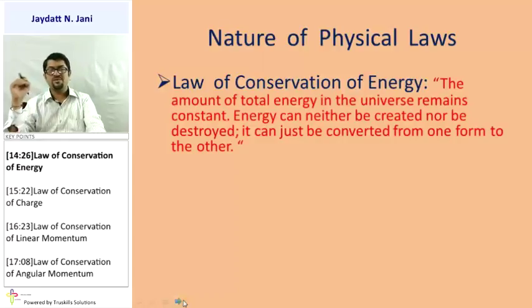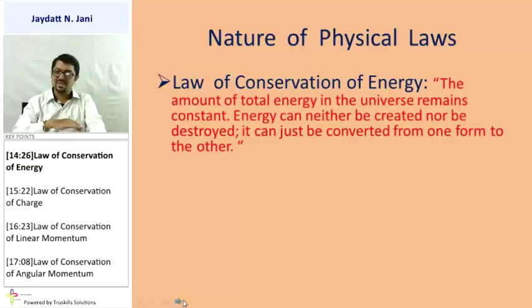For example, if I am getting light from the tube light, or wind from the fan, they are definitely consuming electrical energy, so electrical energy converts into light energy or provides kinetic energy to particles. Ultimately one energy converts into another form of energy. Neither created nor destroyed, the energy remains as it is. That is called the law of conservation of energy.